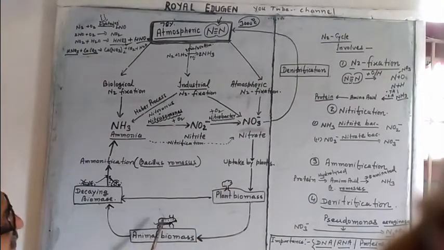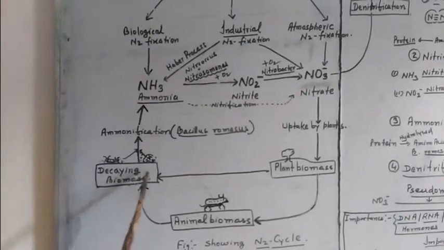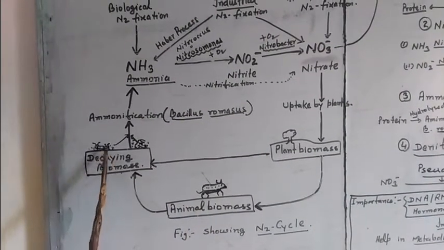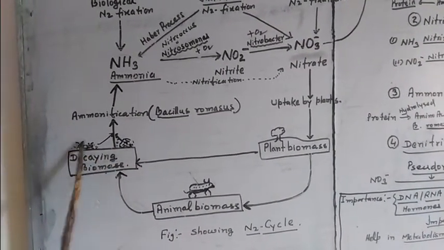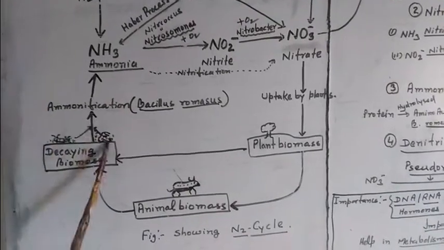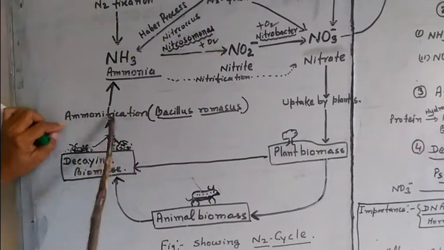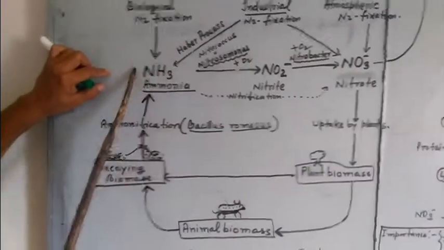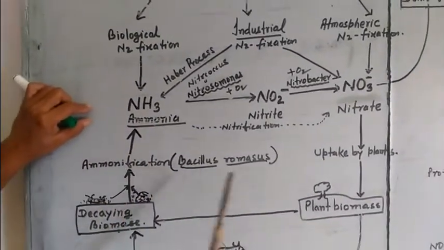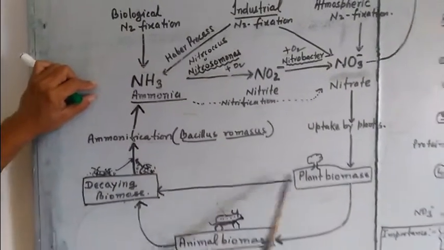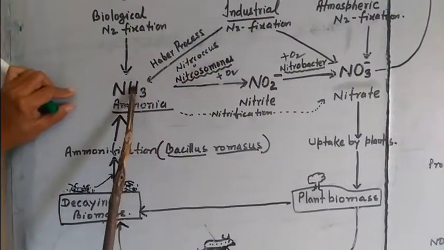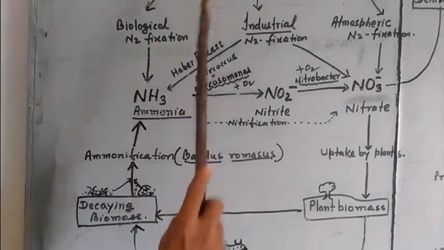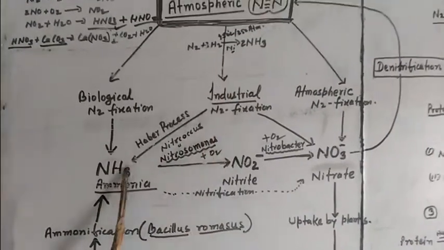So from plants it comes back by decaying of the animals and the plants' excreta. When they decay, you know that they are rotting and decaying. The process is called ammonification, and by this, nitrogen is returned in the form of ammonia. Ammonification means the conversion of a proteinous compound into ammonia. And now very important things, what happens to ammonia? Either it is biologically fixed or industrially fixed.